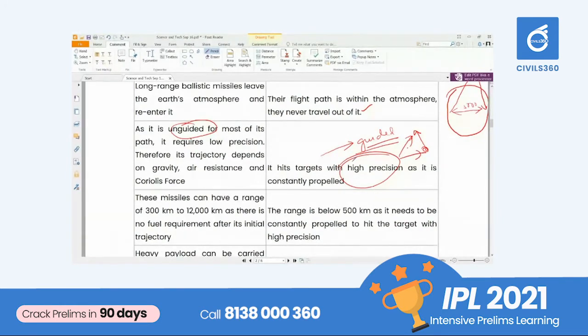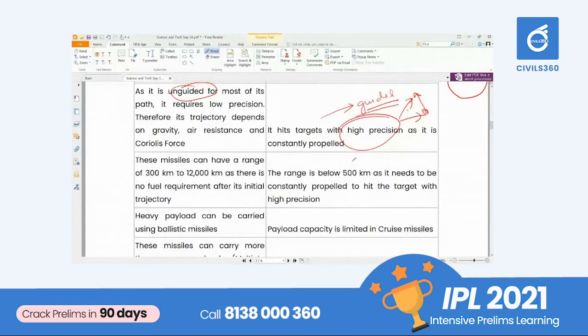That is the idea. And next, ballistic missiles will have a range from 300 to 12,000 kilometers. Anything can happen. That is, short range to very long range intercontinental ballistic missiles are possible. There is a missile known as Shaurya, which is supposed to be in development. We don't know the details. It is similar to an ICBM, and the range is supposed to be 8,000 or 9,000 kilometers in India. So remember that ballistic missiles can have a very long range.